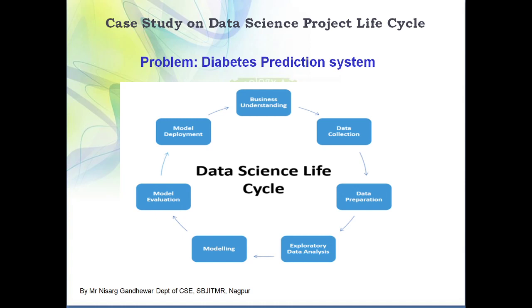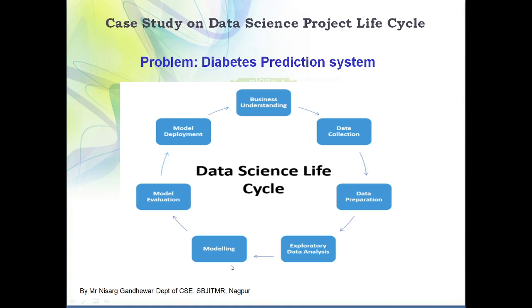So data modeling is again important. In this case you will select an appropriate algorithm. Every algorithm has its own pros and cons. Depending upon the size of the data set and your problem statement, you need to select an appropriate algorithm.